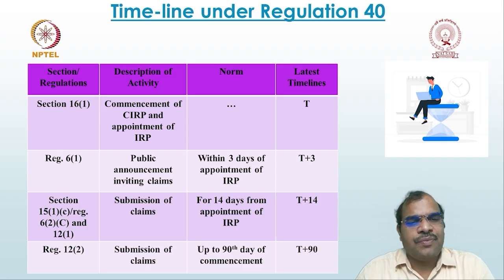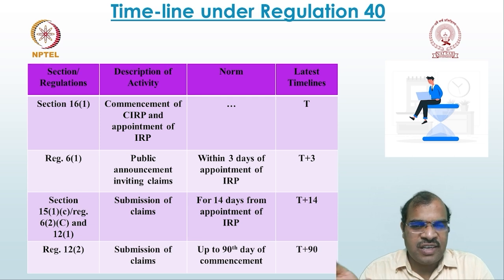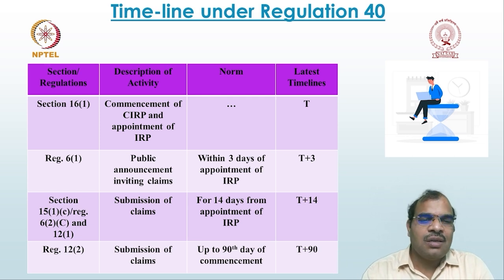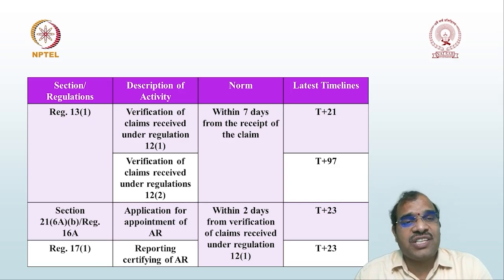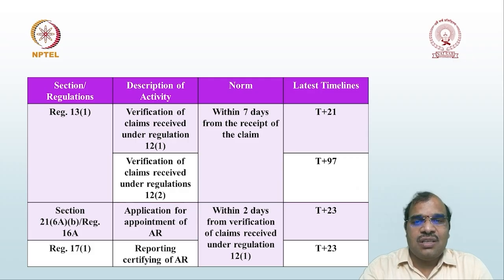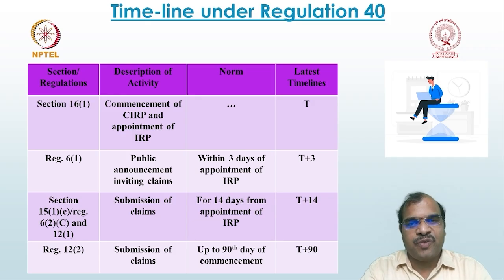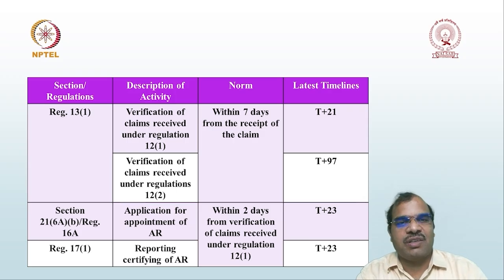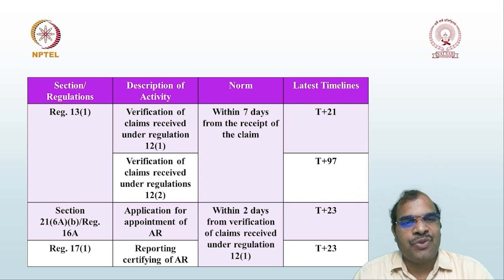Then regulation 12.2, submission of claims, up to T+90. Once you give the public announcement, then within 90 days the financial creditor or operational creditor, any creditor, can submit the claims. Then T+21, regulation 13, verification of claims. You have to submit the claims within T+14. Once you receive the claims, that is T+14, look at the next slide, T+21: 14+7. So within 7 days from the receipt of the claims, you are supposed to verify the claims received under regulation 12.1 or 12.2.